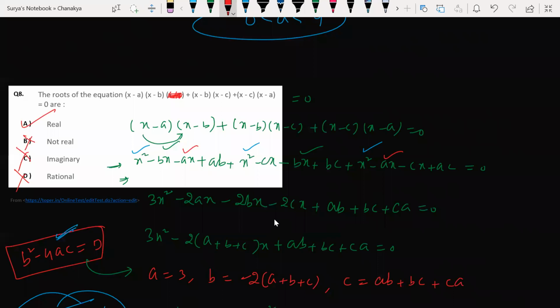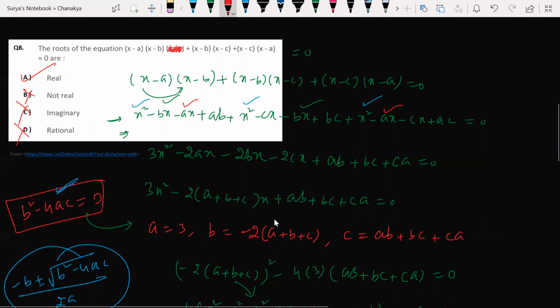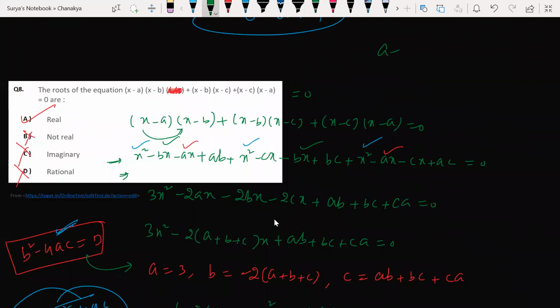Yes, sir, understood. Sir, once can you repeat, sir? I didn't get it. No, what I told was, beta, I got a relation called a is equal to b is equal to c. a is equal to b is equal to c is nothing but what, Kavya? They are equal and real or not? Beta, what I'm trying to say is, after solving all this process, I got a is equal to b is equal to c. Which is nothing but, let's say my roots are 2, 2, 2. What kind of roots are these? Real and equal or not?